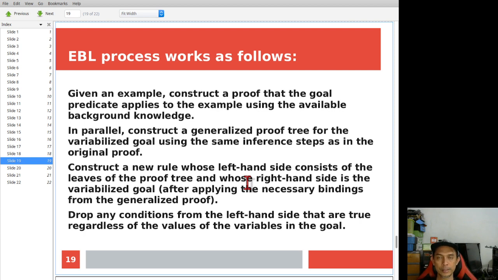Now there are 4 steps involved in EBL. You can use a predicate to describe the knowledge, and then you can construct a generalized proof using the original proof, and then after that you can construct a new rule based on the proof 3, and then lastly you can drop any condition on the left hand side if it does not affect the value of the variable on the right side.